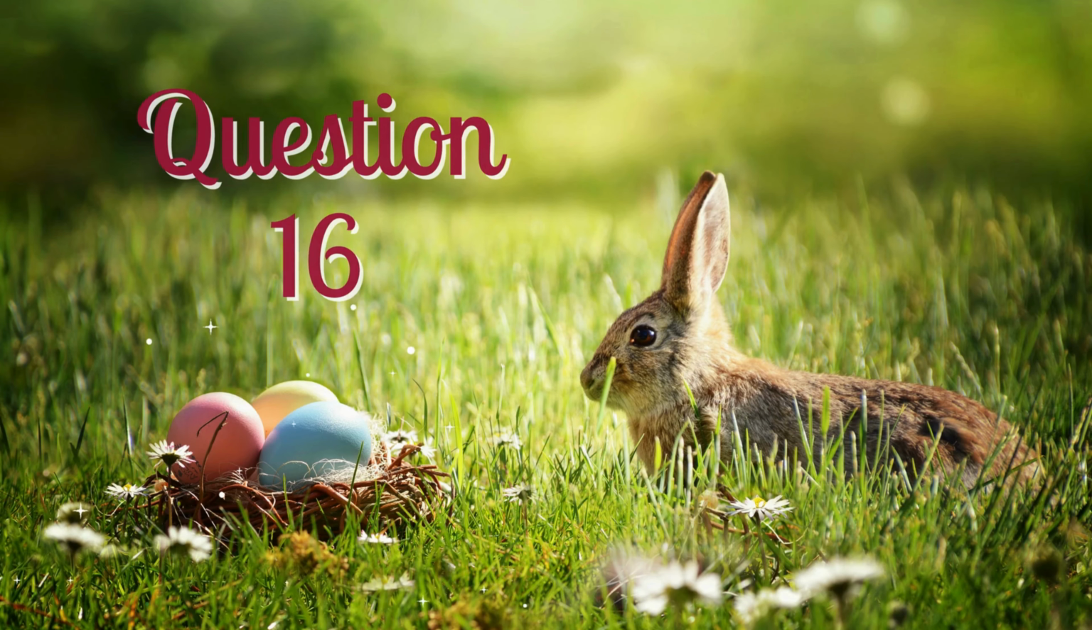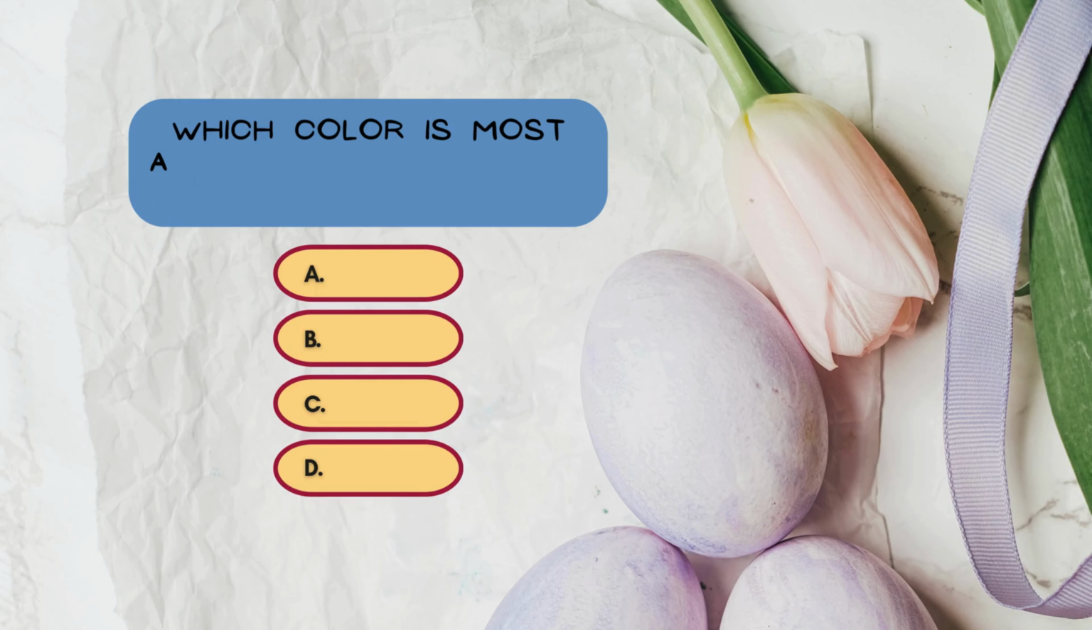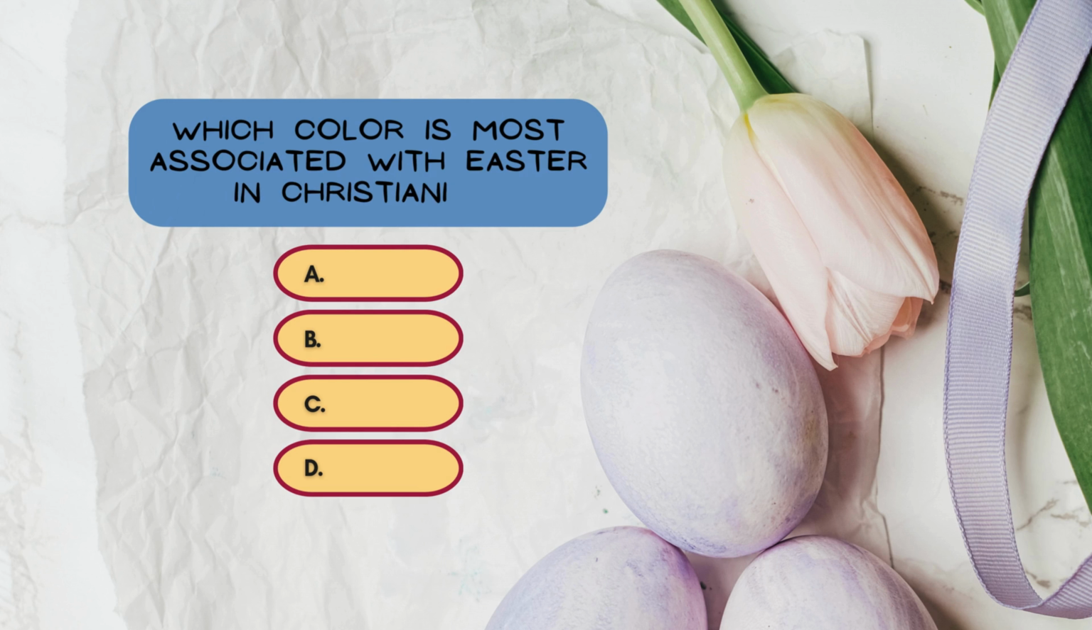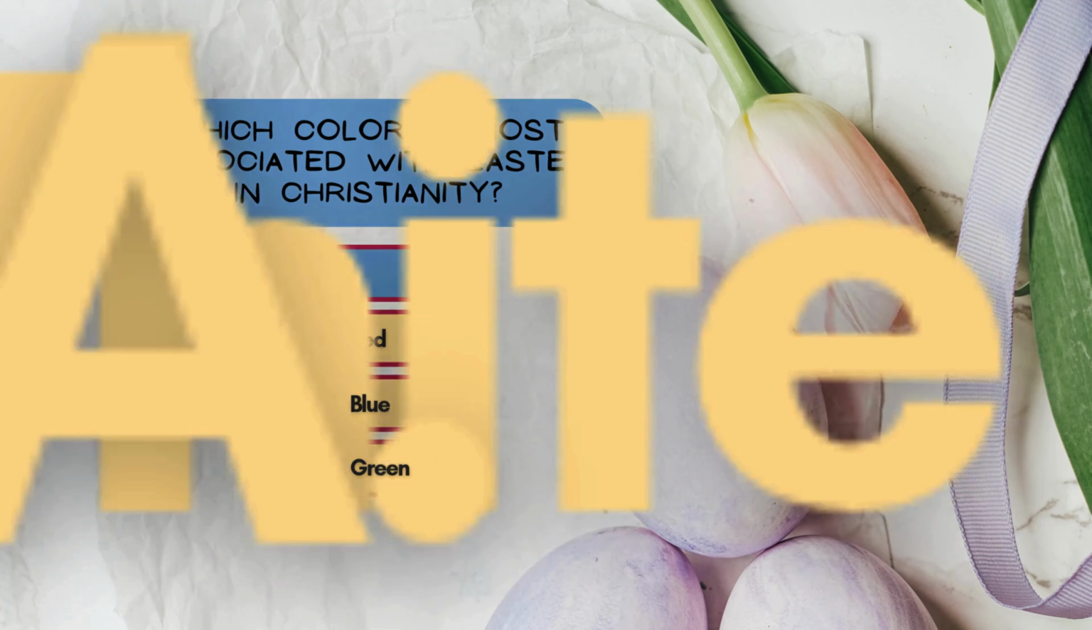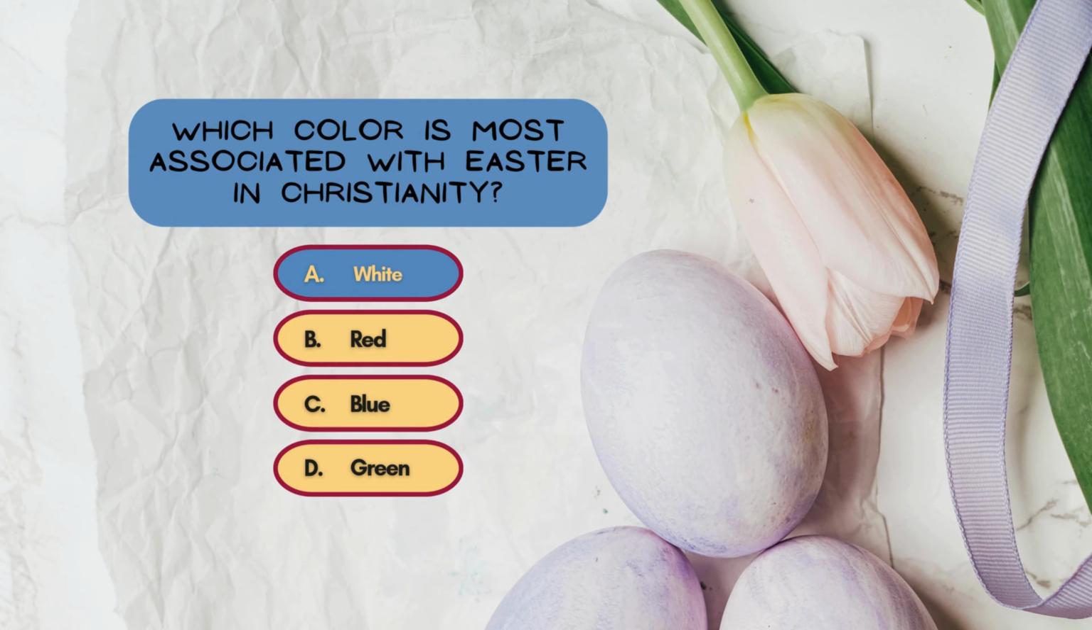Question number 16. Which color is most associated with Easter in Christianity? White, red, blue, or green? White and gold signify the birth and resurrection of Christ. White symbolizes purity, light, glory, and joy.